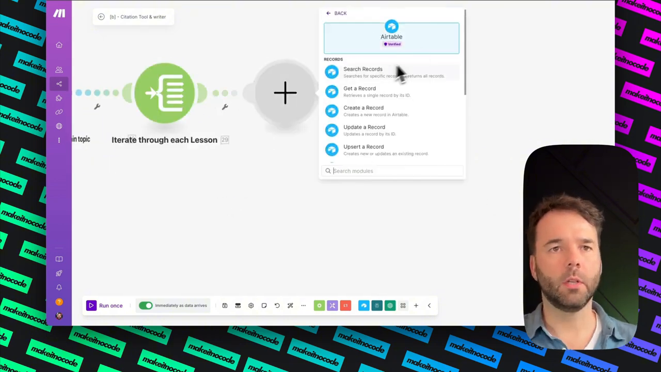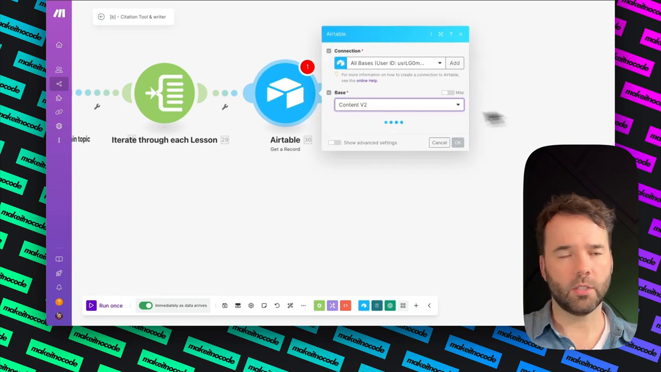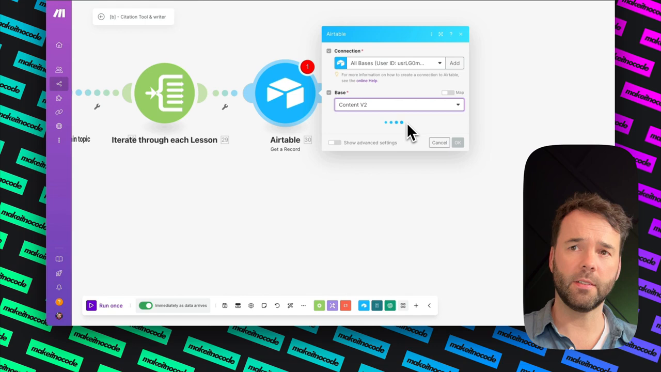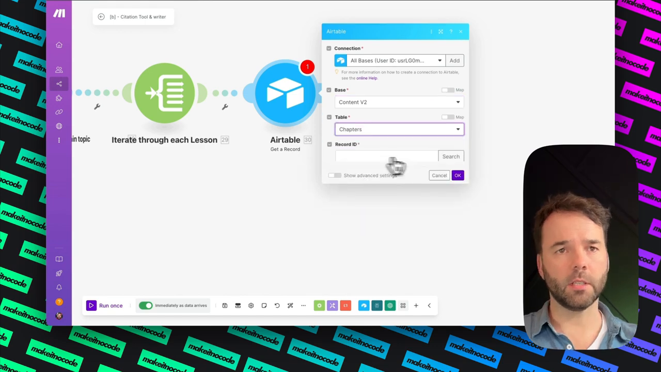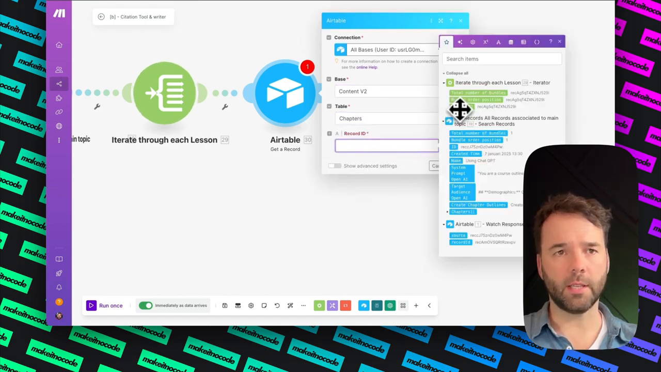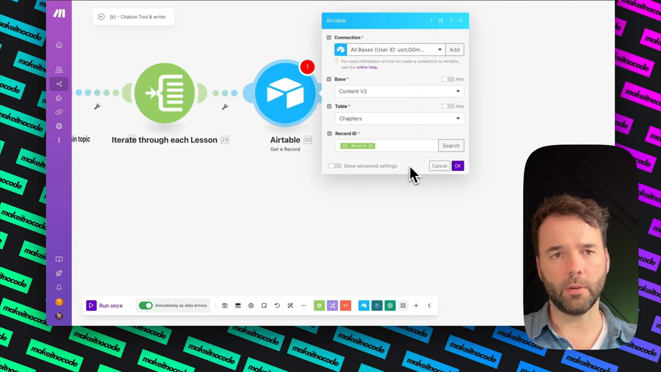I need to add another record, so an Airtable, get a record. Which table does it have to grab the data from? Chapters, and then the record ID is going to be the record ID from the iterator in the previous step.